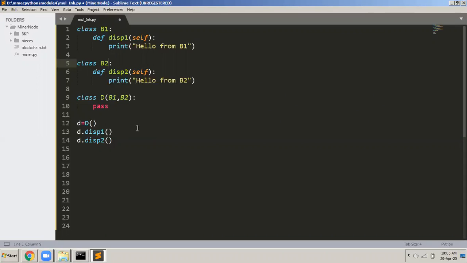Explain with the help of an example program the concept of multiple inheritance and multi-level inheritance. So you have to explain all this.